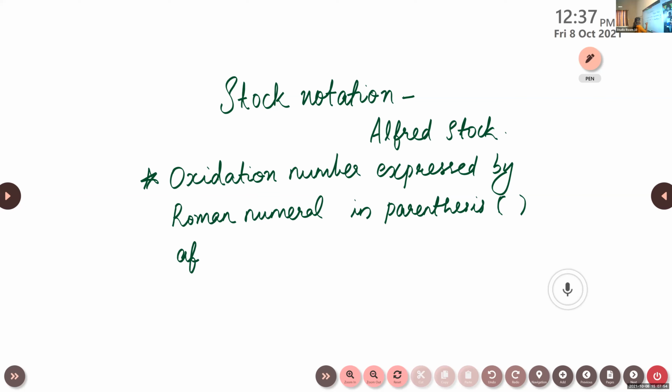After the symbol of the metal. Usually we use numerals to represent the oxidation number, right? There is one more method, that is Stokes notation, introduced by Alfred Stock. Oxidation number expressed by Roman numeral in parenthesis after the symbol of the metal. This is usually used in the case of complex compounds or coordination compounds that you will learn next year.